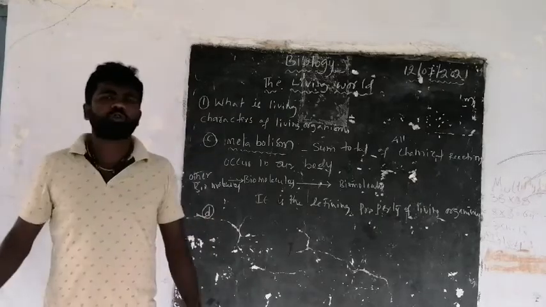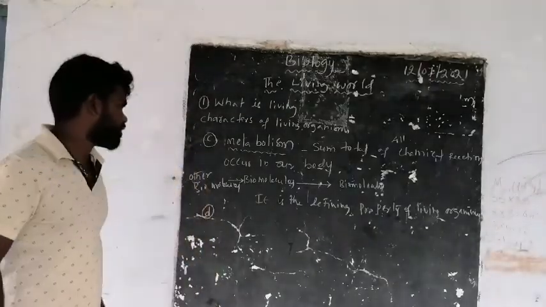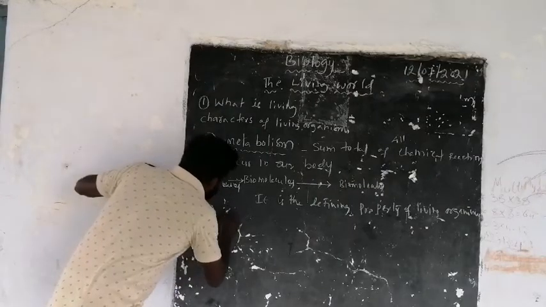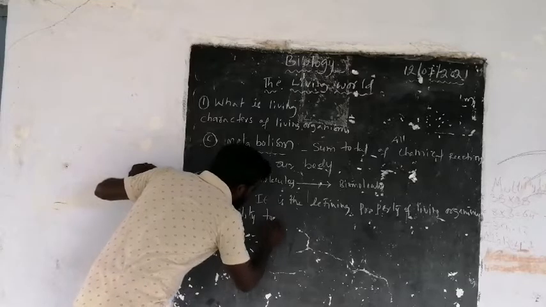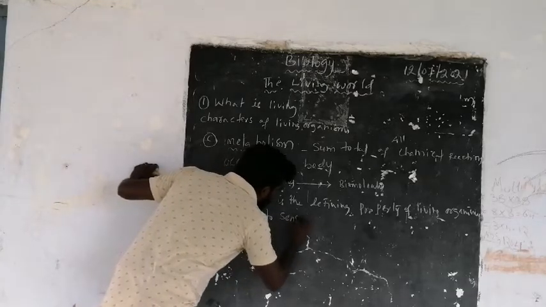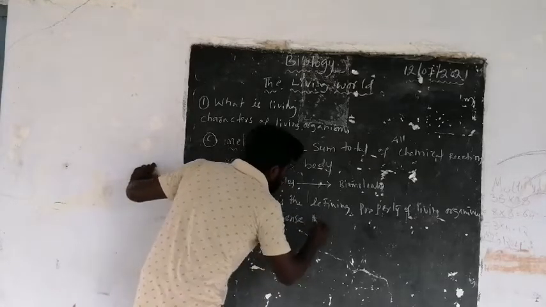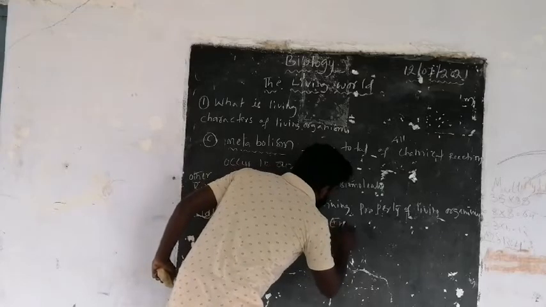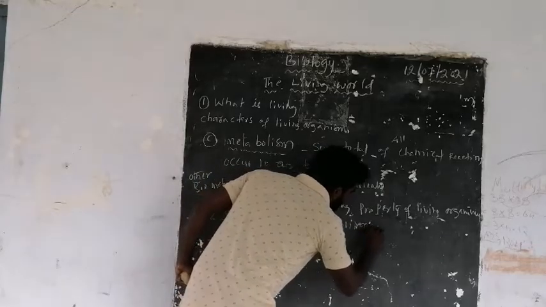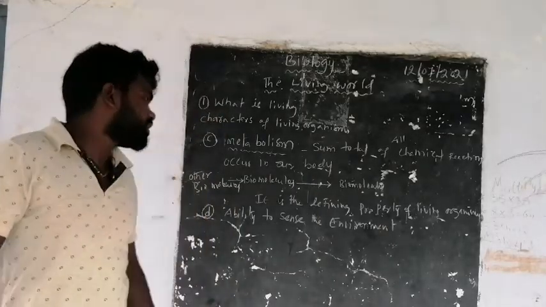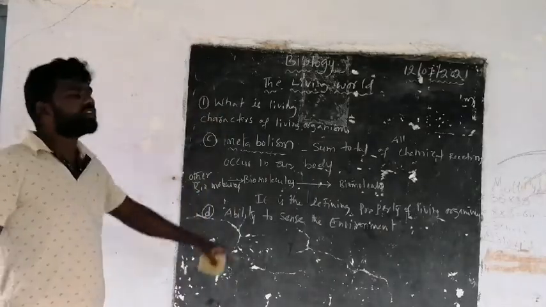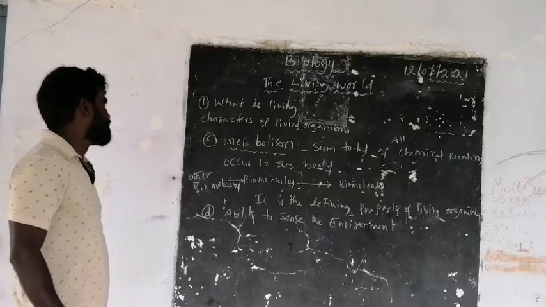the ability to sense the environment. This is another character, and it is also called a defining property, or defining character, of living organisms.